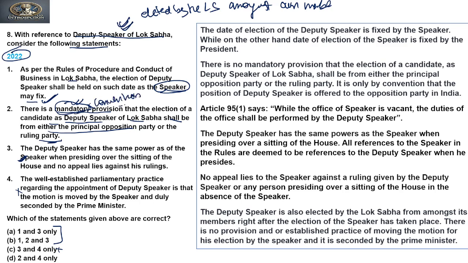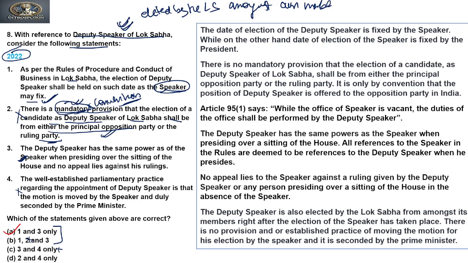It is a convention that the Deputy Speaker shall be from the principal opposition party. It is not mandatory. So on the basis of this extreme term used in the statement, the second is incorrect. So if the second statement is incorrect, we have arrived at our answer, that our answer is A, that is 1 and 3.